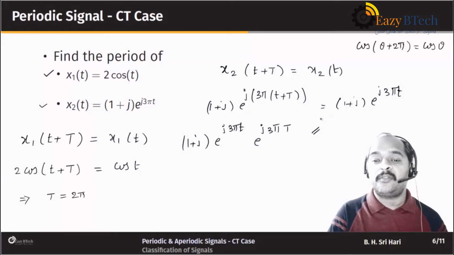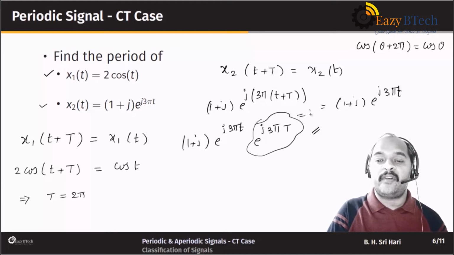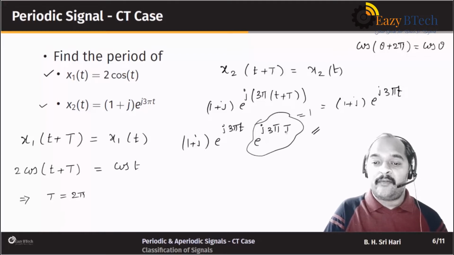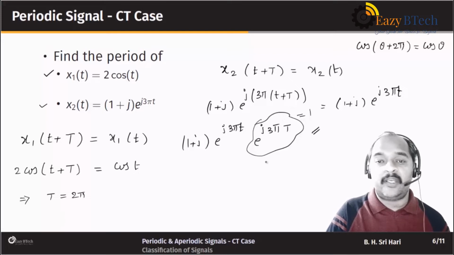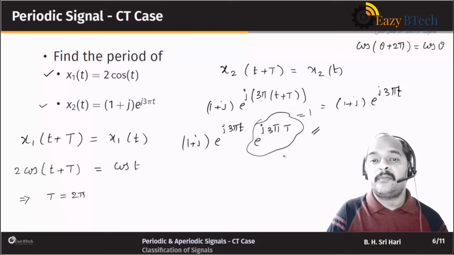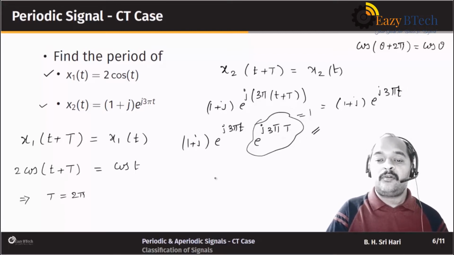And this should be equal to 1 plus j times e power j 3 pi t. So when is this possible? Only if this term turns out to be 1. So when will that term be 1 here? We want the encircled term to be equal to 1. When is that possible? If you replace this capital T with 2 by 3, correct? So this is possible only if capital T equals 2 by 3.